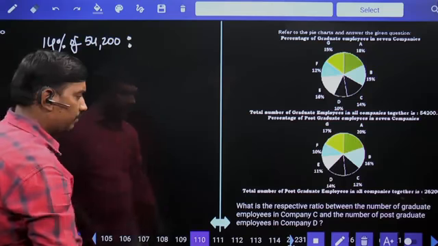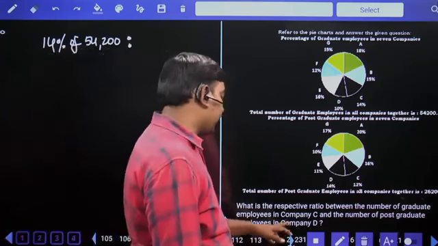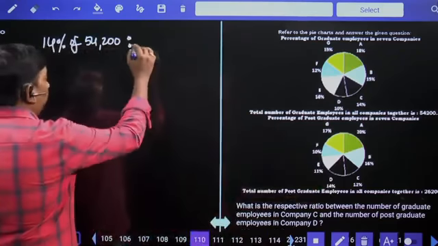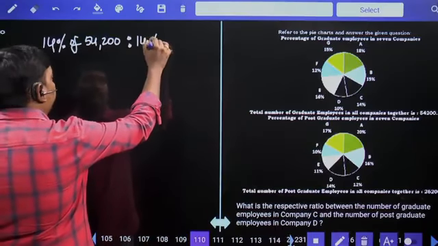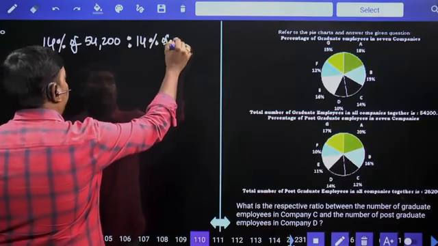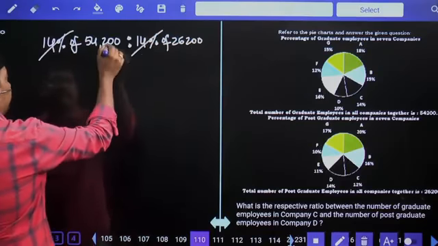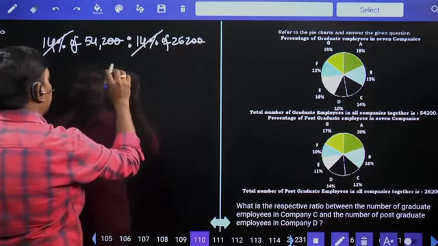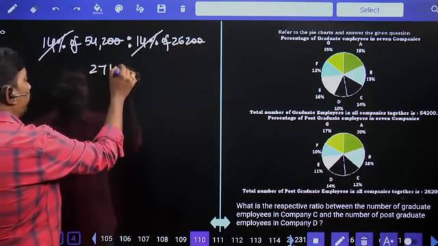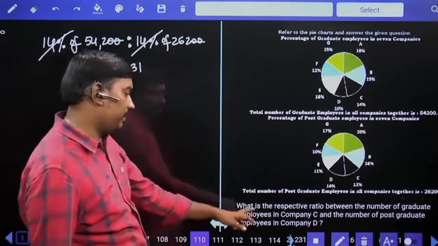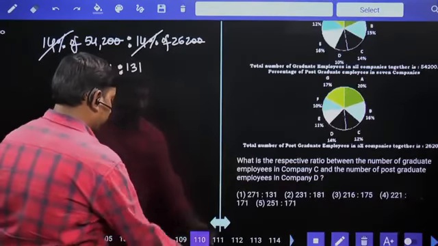Ratio, and the number of postgraduate employees in company D. Company D postgraduate employees are 14% of 26,200. 14% of 26,200, the 14% gets cancelled, 2 zeros get cancelled. 271 is to 131. First option is your answer.